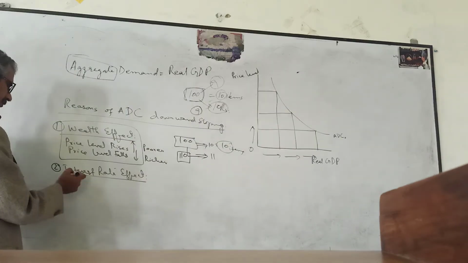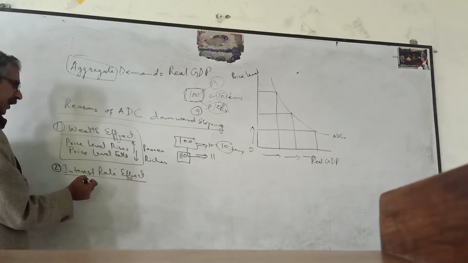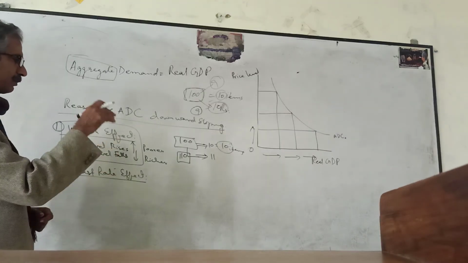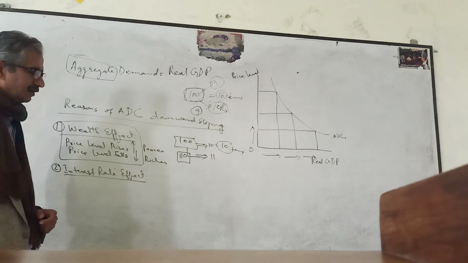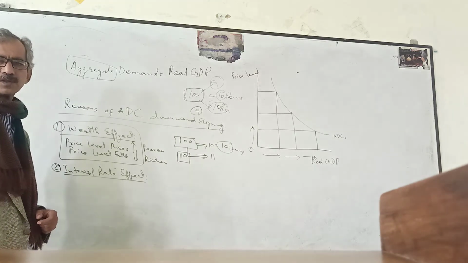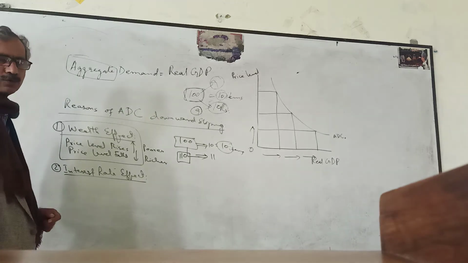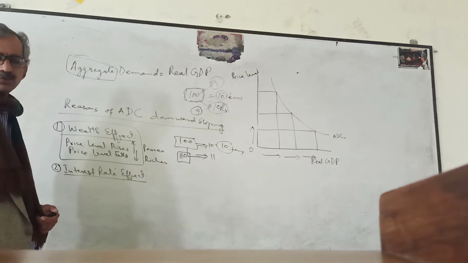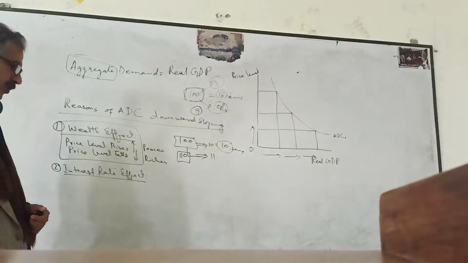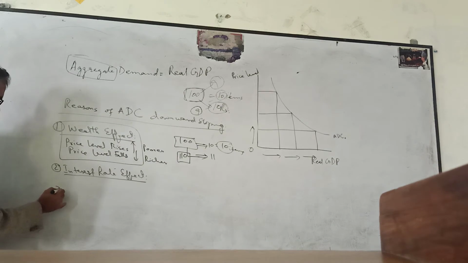So we call it the interest rate effect. And vice versa, whenever the price level falls, people demand less money to buy the same amount of goods, so the interest rate will also fall.